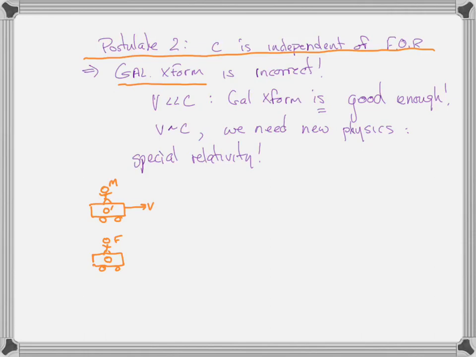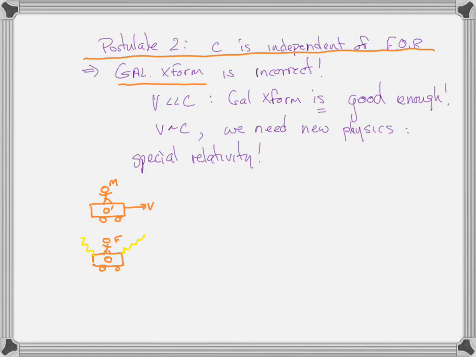Let's just say that lightning strikes. One of the things that is not obvious here: Frank and Mary are on two parallel tracks, really close to each other. Let's say that lightning strikes both ends of Frank's car at the exact same time. Doesn't matter why the lightning strikes. Lightning strikes both ends of Frank's car at the exact same time.